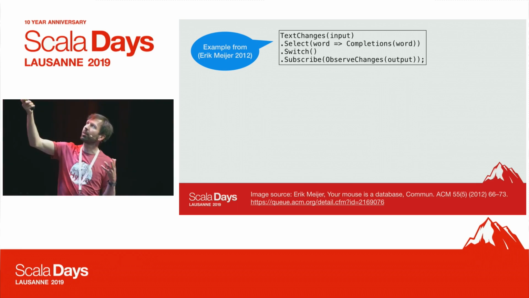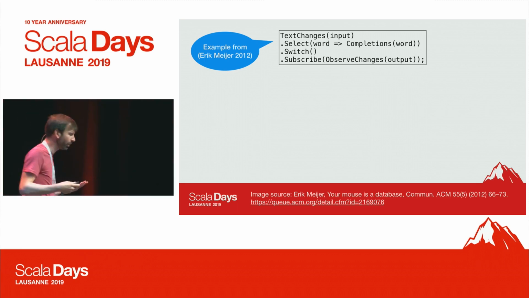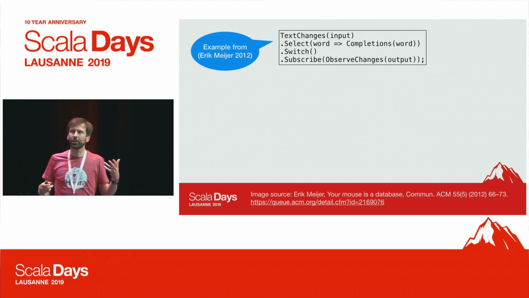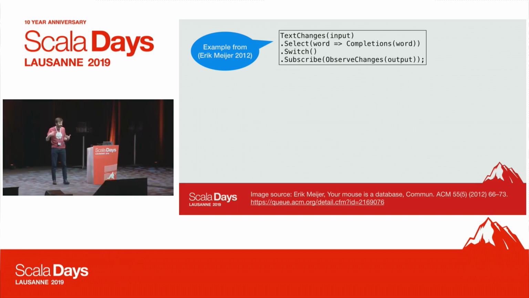And on that one I call select. And select actually would be called map. So in RxJava, for example, it's called map. It's called select here because Reactive Extensions is integrated with LINQ, and there, in LINQ, the method map is called select. So you can use comprehensions for that as well.